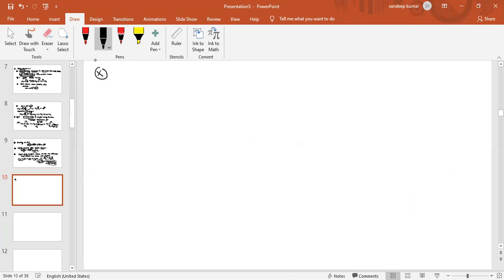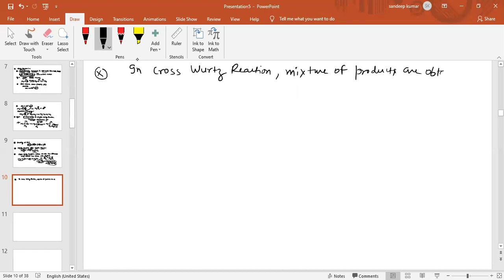So basically we can say in cross Wood's reaction a mixture of products is obtained.